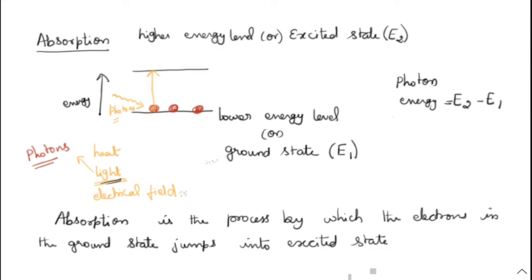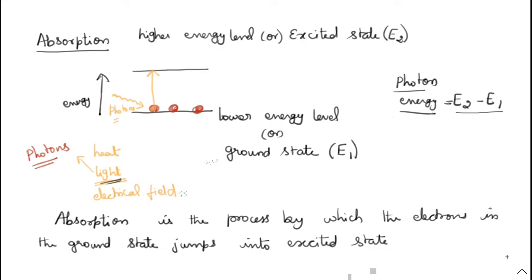Then only the atom gains energy and goes to the excited state. The supplied energy will be the difference between the excited state and the ground state, E2 minus E1. So this is the first phenomenon.